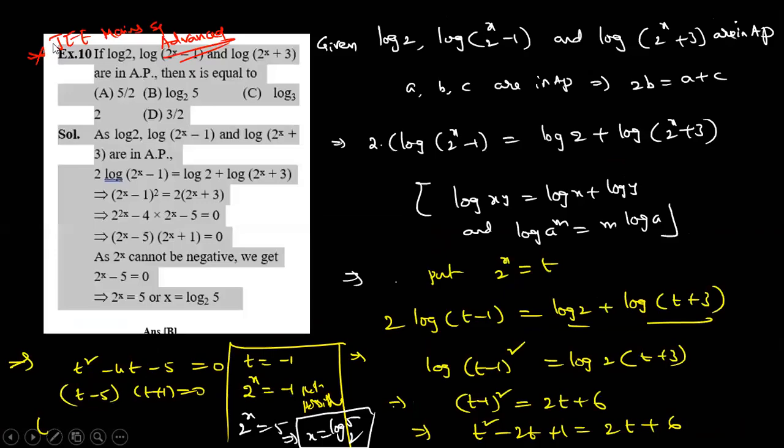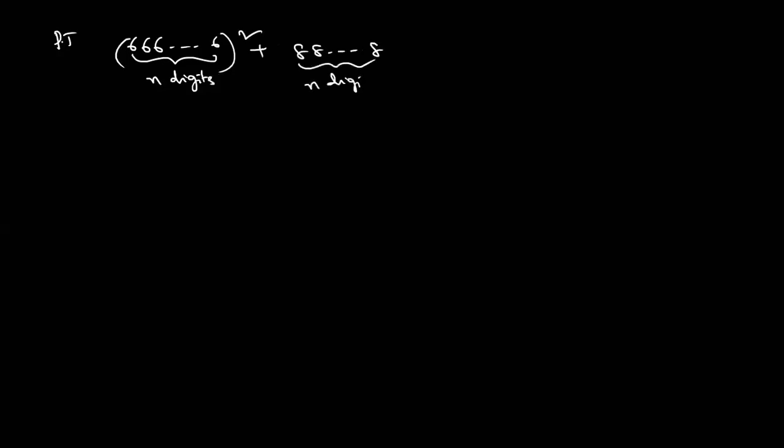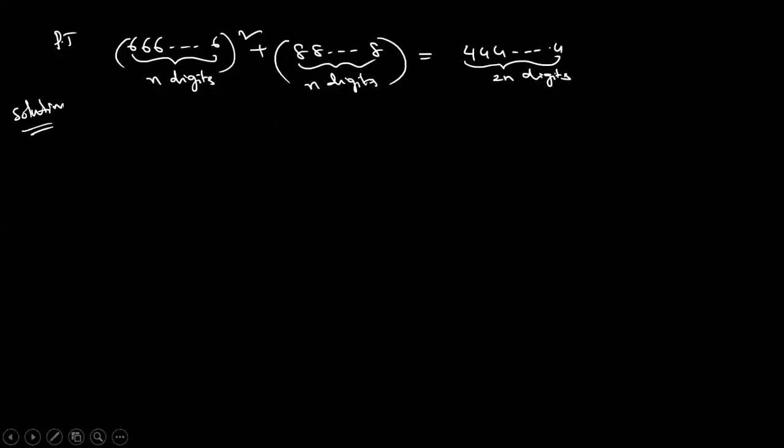See, right? Prove that 666 and so on, 6 repeated n digits, whole square, plus 888 and so on, 8 repeated n digits, is equal to 444 and so on, 4 repeated 2n digits. Prove that, this is the question. Damn sure, the question is very easy for you. Okay? Are you ready? Don't write anything.